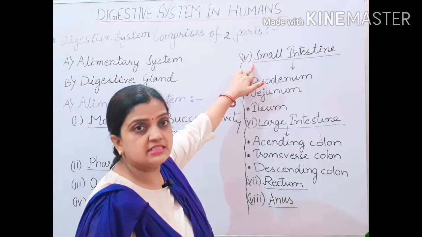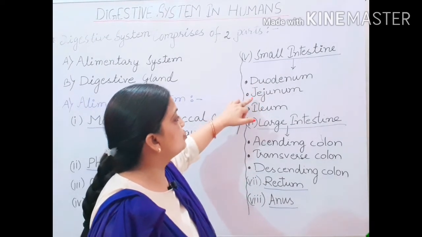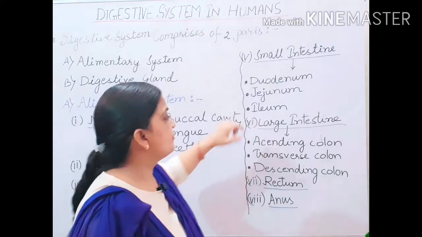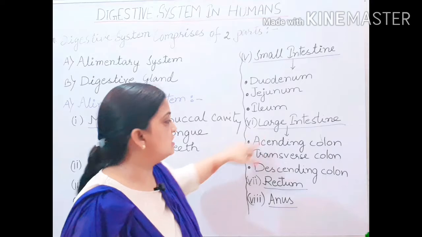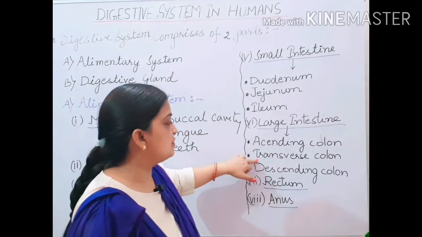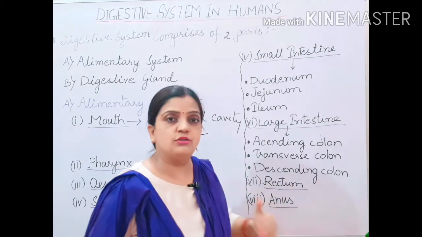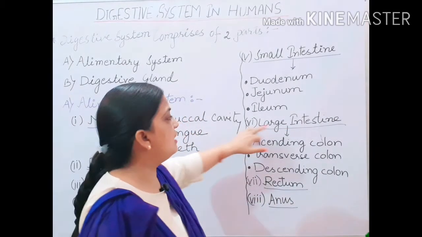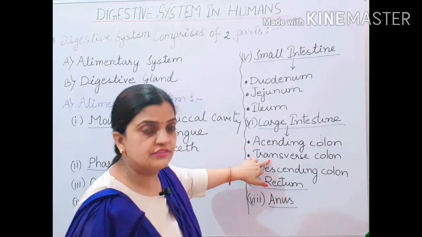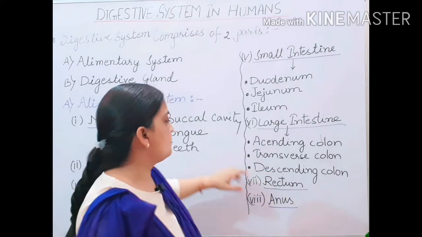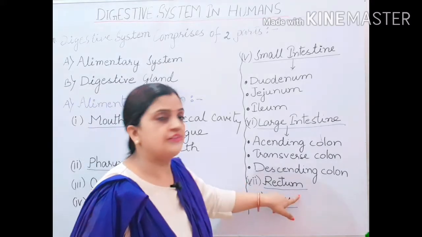then the small intestine, which is made up of three parts: duodenum, jejunum and ileum. Then the large intestine, which is again made up of three parts: ascending colon, transverse colon and descending colon. Children, the large intestine can also be called the colon. Then the seventh part which makes up the human digestive system is the rectum.